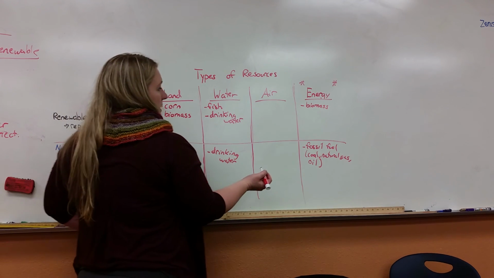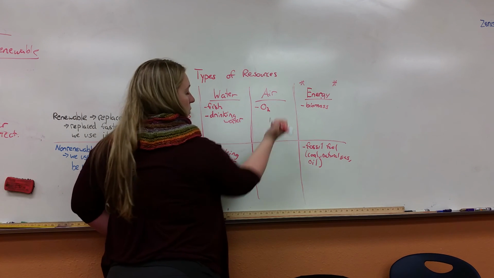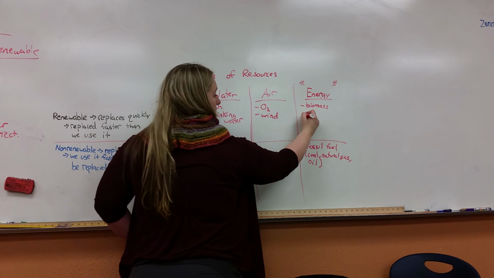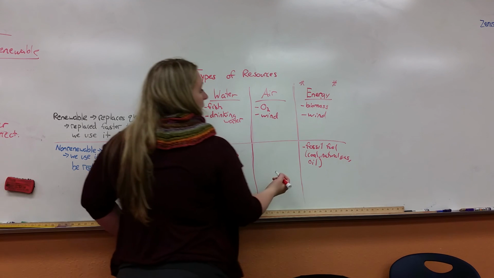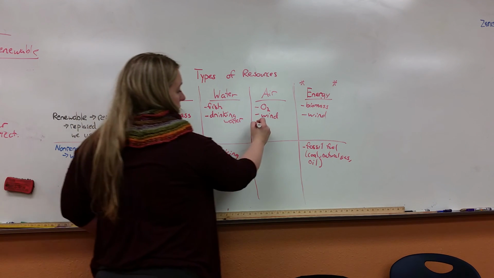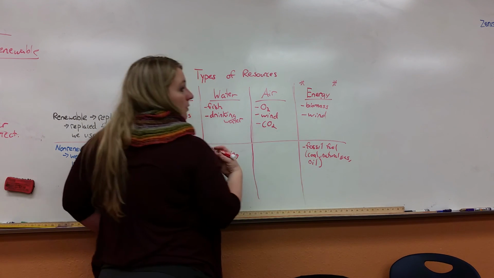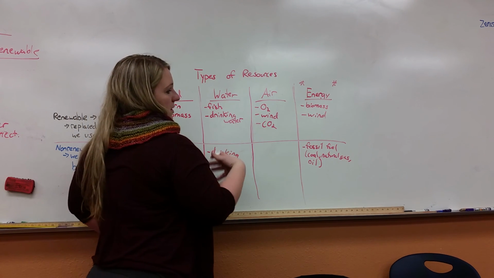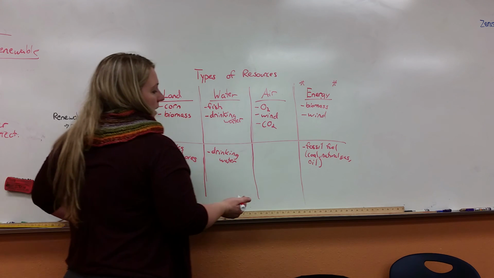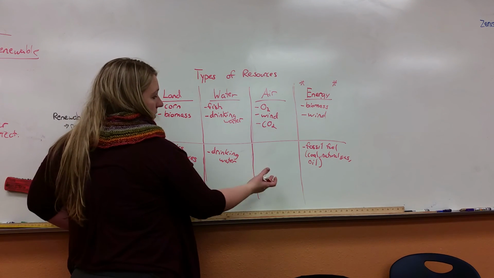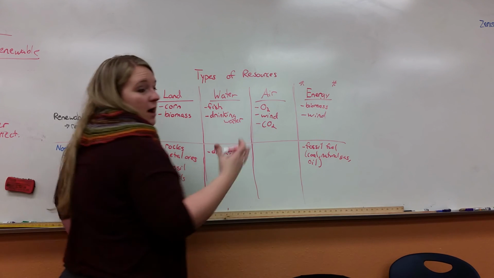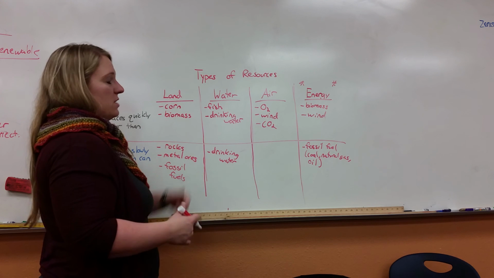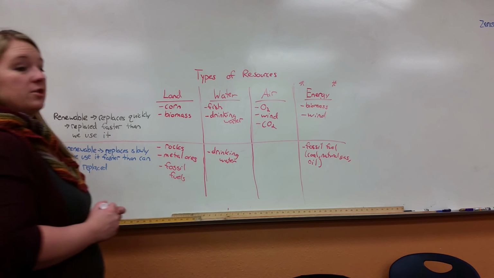Now, air. What do we get from the air? Well, we've got oxygen. That's important. We could say wind, which is renewable, right? That can help us. That can be used as an energy source as well. Other things, we've got CO2, which we don't need, but plants need. So that's sort of a natural resource for us as well because we use them, indirectly. Those are the big ones. So that's usually renewable because of the environment's renewing it. Again, if we misuse products, that can change. We can actually have those things flipping around. But these are your general types of resources.